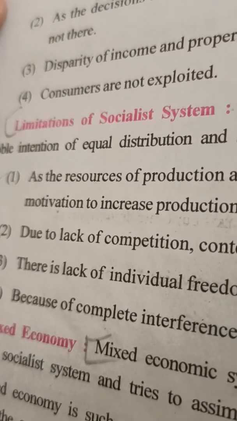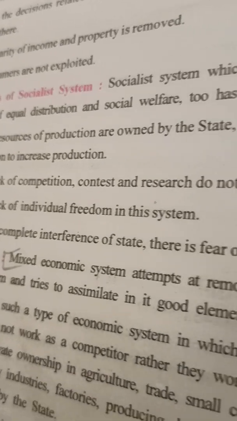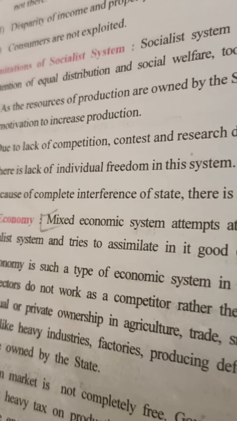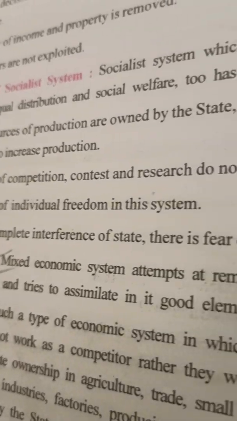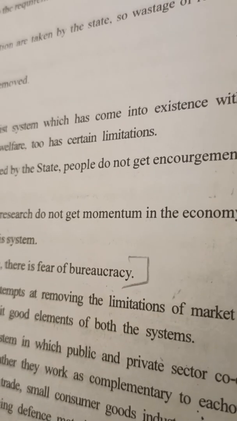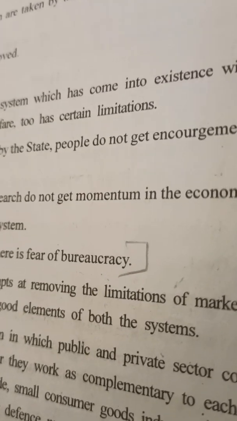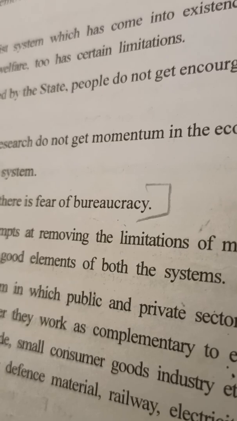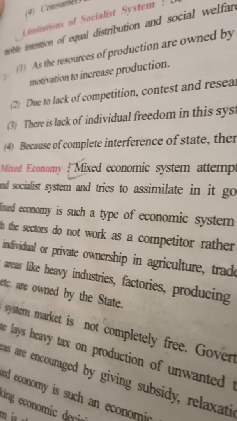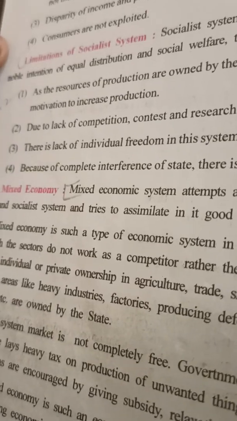Now comes the limitations of socialist system. Socialist system has come into existence with the noble intention of equal distribution and social welfare. This has been started only so that there should be no difference, an equal distribution, and so they have the intention of social welfare. Now there are 4 points.